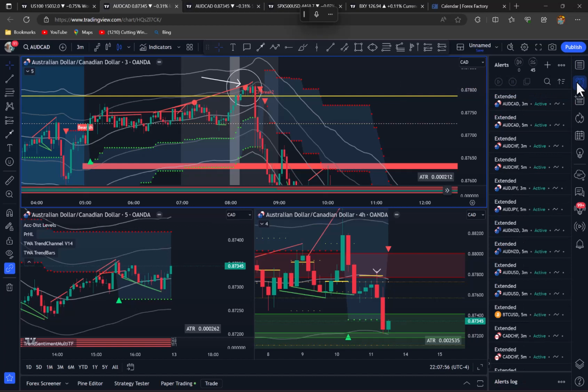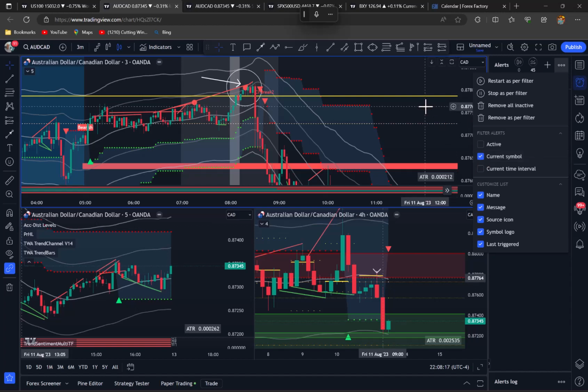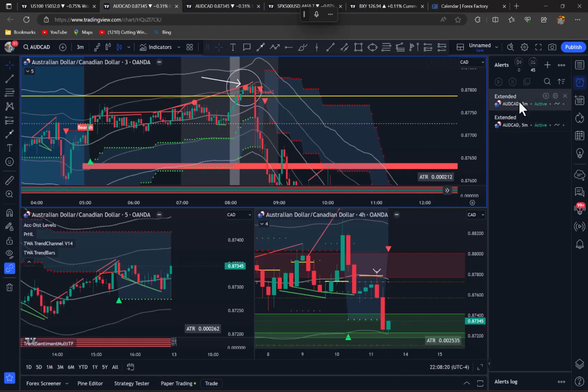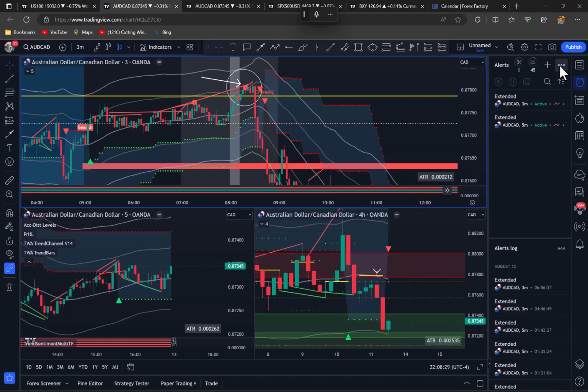Now what you can do to speed the process is you can click these three dots and click the current symbol only. That'll isolate the currency pair you are on, but don't forget to uncheck this box once you've finished. Now you can see I've got two alerts set for the Aussie Cat, and if you pull the alerts log, it's only going to show the Aussie Cat alerts. So again, don't forget to deselect that checkbox.